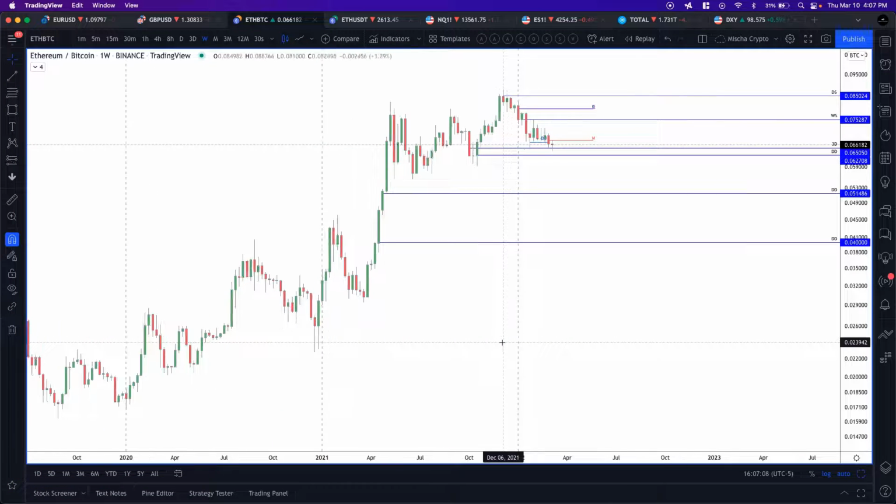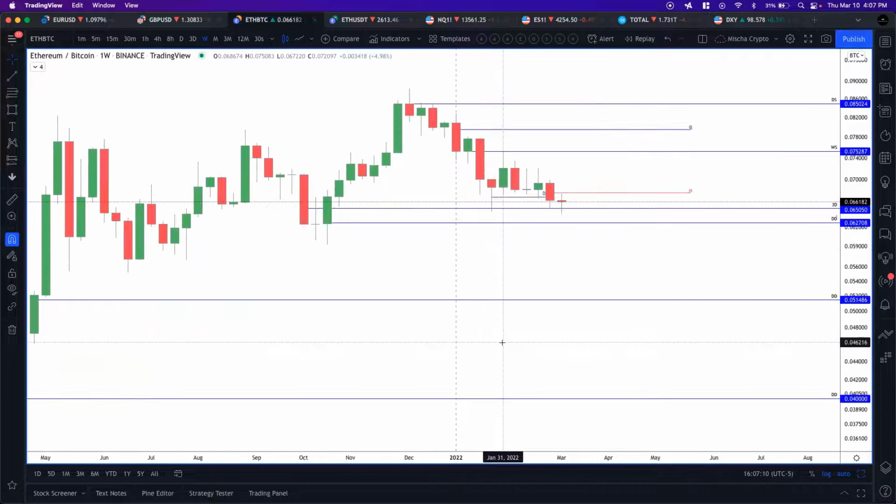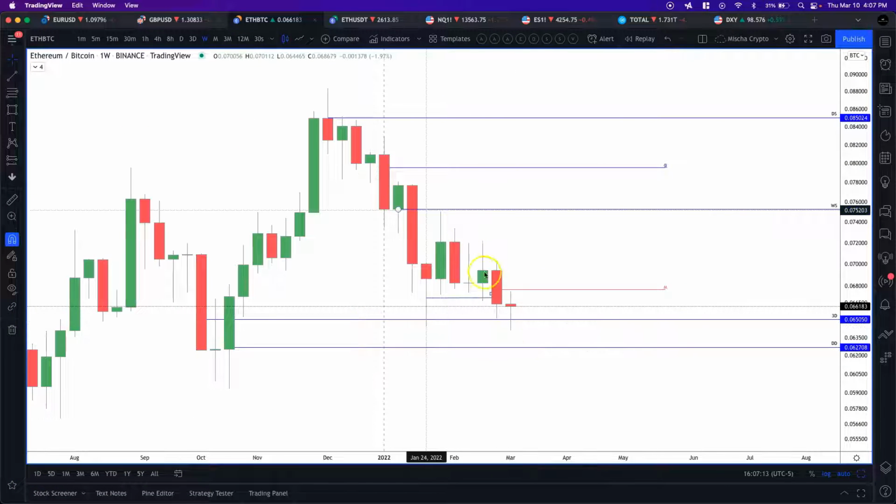All right, guys, we're now looking at ETHBTC, and we're on a weekly time frame, and we can see that we've been in a downtrend for the past couple months here. Same with the USDT price. And based on last week, we were talking about how we had still been consolidating between this low and this high right here, and we had been consolidating there for the past 1, 2, 3, 4, 5, 6 weeks.